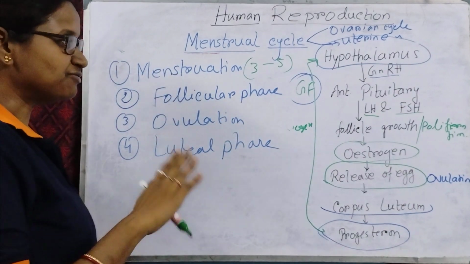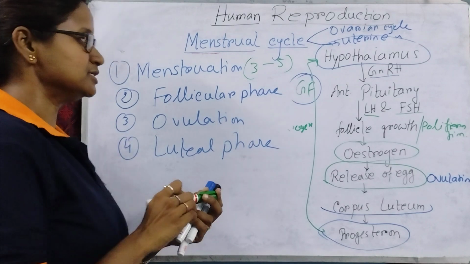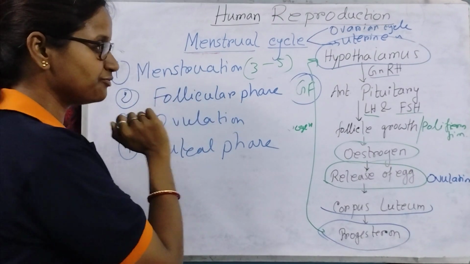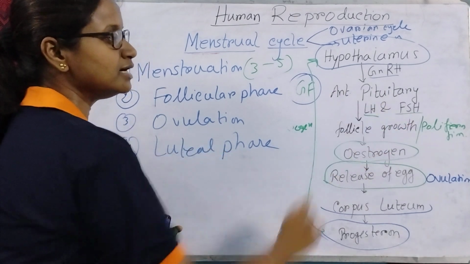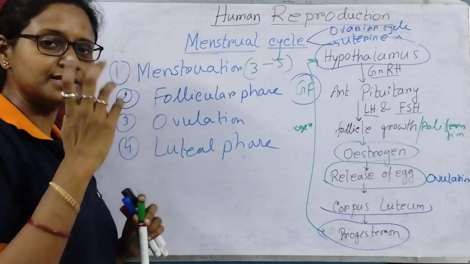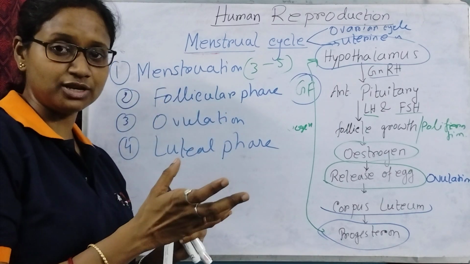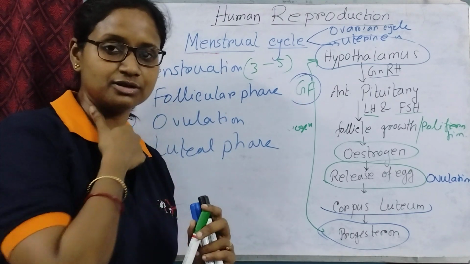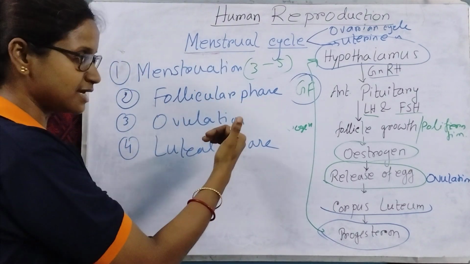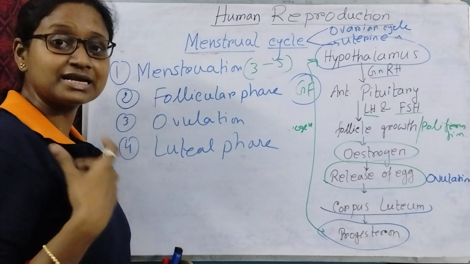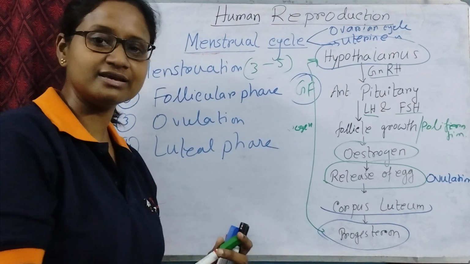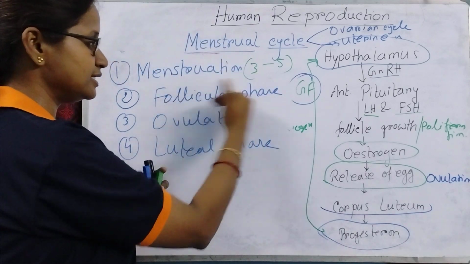Next, what happens after menstruation? After menstruation, the follicular phase comes. During the follicular phase, the follicular growth is happening by the hormones LH and FSH. The follicles develop, forming the primary follicle, then secondary follicle, then tertiary follicle, then Graafian follicle. So follicular growth is happening in this phase, and at the end of this follicular phase, the Graafian follicle grows up and becomes mature, ready for releasing its egg. Up to that period, that is the follicular phase.